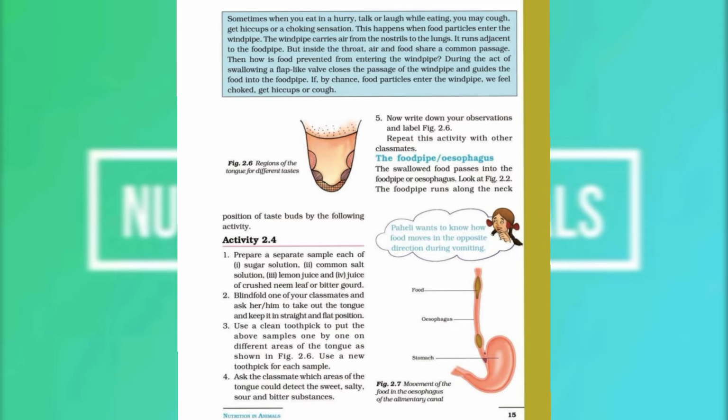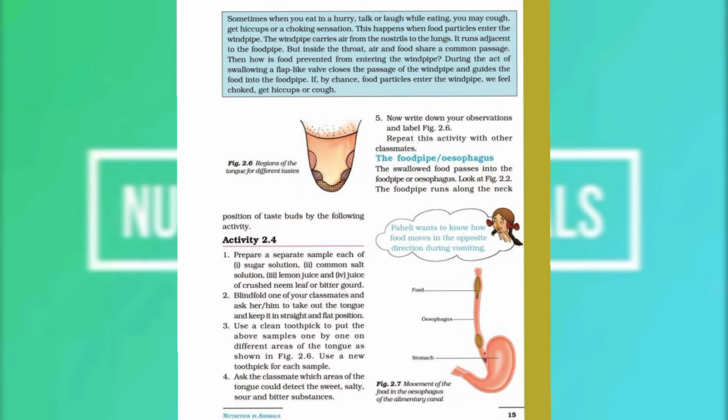So the walls of the food pipe are responsible for pushing the food down into the stomach, and this movement is done by the walls of the esophagus.